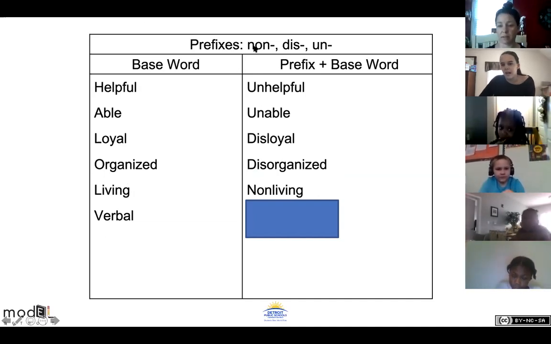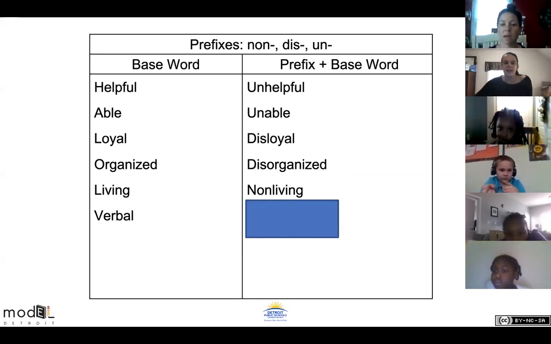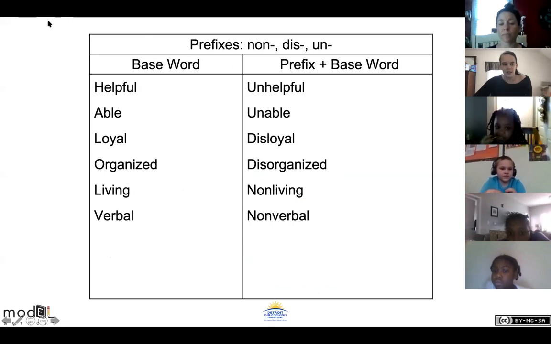Okay, last one. Verbal. Non-verbal, disverbal, unverbal. Verbal means like talking, make noise. What'd you say, B? I see people saying non. Good job. So non-verbal is the answer.